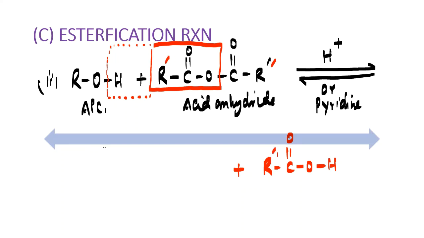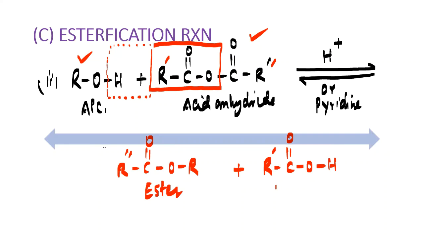So I'm getting here R-COOH, correct? Now what is the remaining thing here? The remaining thing is RO from here and R-CO from here. So let us mention first of all R-CO from the acid anhydride and RO from the alcohol. So it will be mentioned as COOR, and you are getting the ester right out. And here you are getting the carboxylic acid.